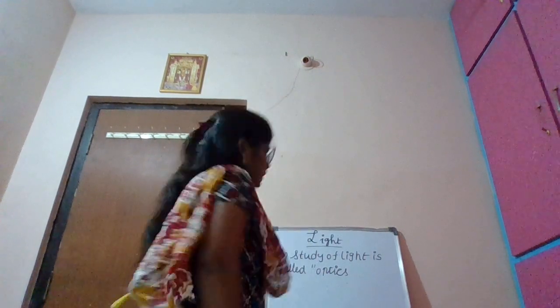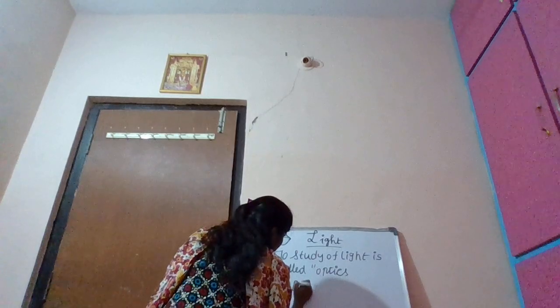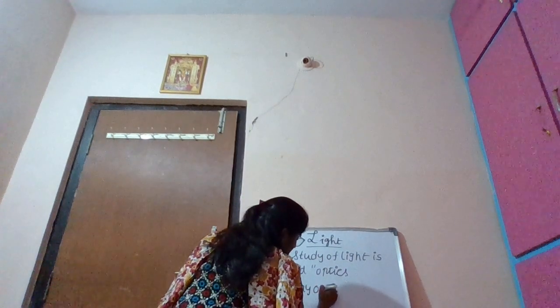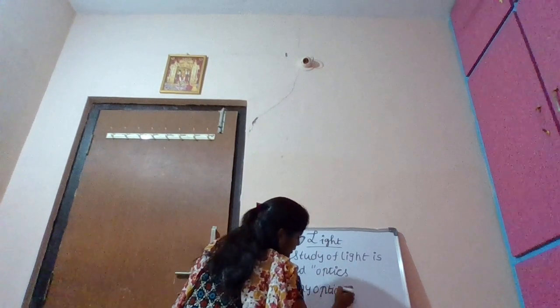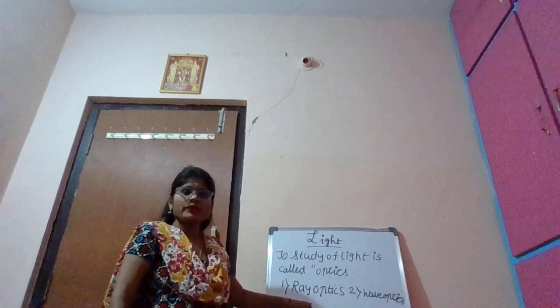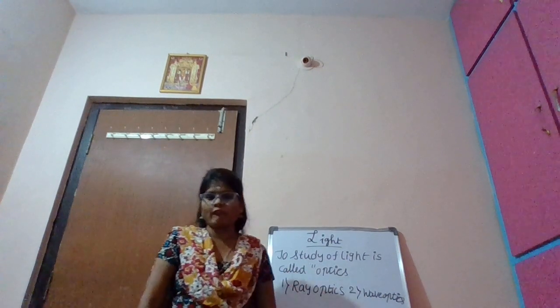How many types of optics are there? There are 2 types of optics. The first one is ray optics, the second one is wave optics.